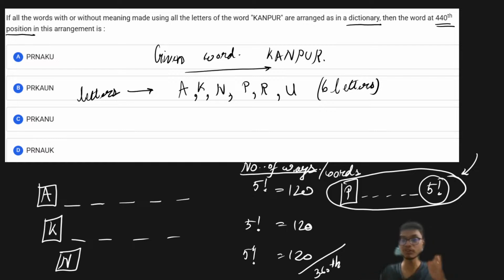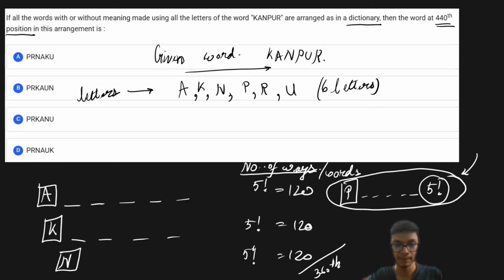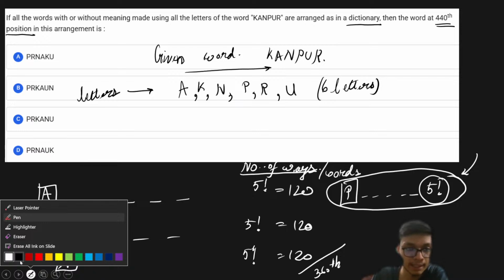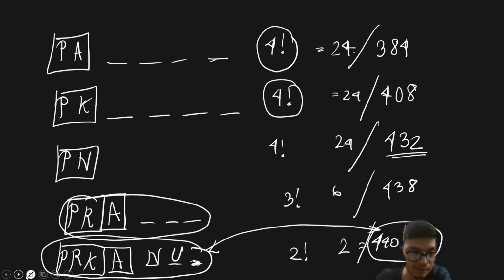All right, so I hope this is clear, right? Because I'm just alphabetically arranging the letters in different positions so as to generate the word in the dictionary order. So from here the answer to this particular problem is going to be PRKANU. That is going to be option B as our correct answer, right?